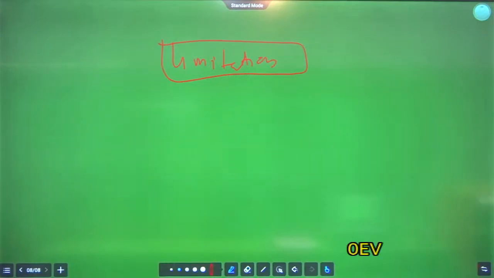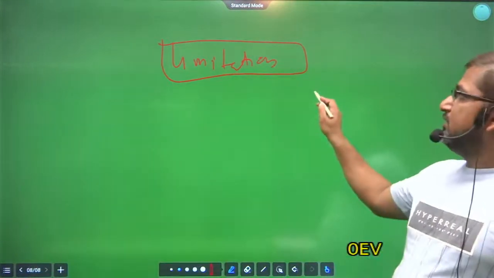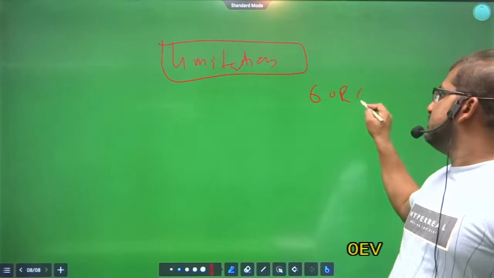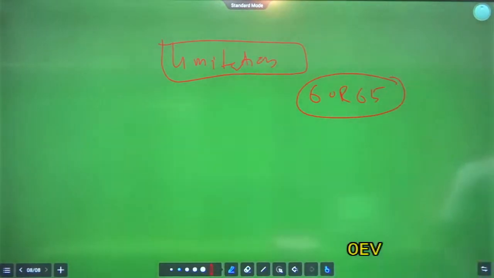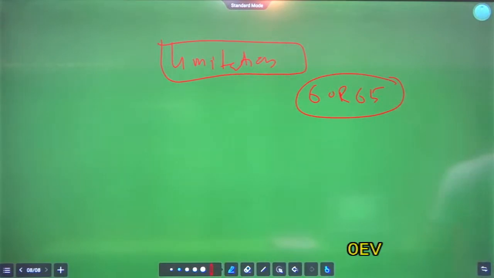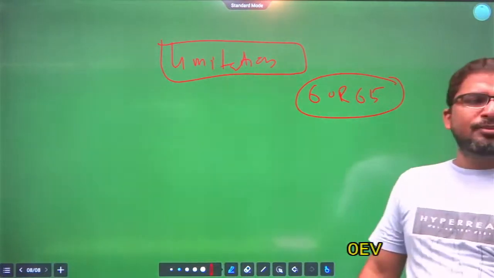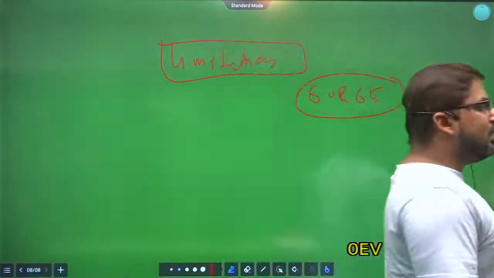Clear? Also, their term is determined by the President. Their term is 6 years or 65 years of age, whichever is earlier, and it is determined by the President. So the President can change it whenever he wants. So the second flaw is that their term has not been prescribed in the Constitution. Clear?